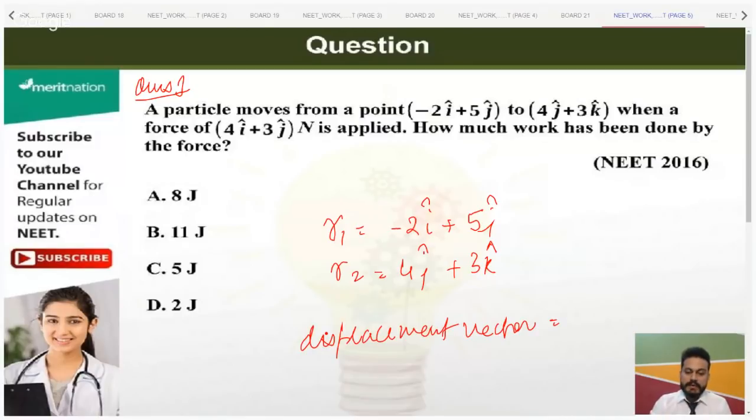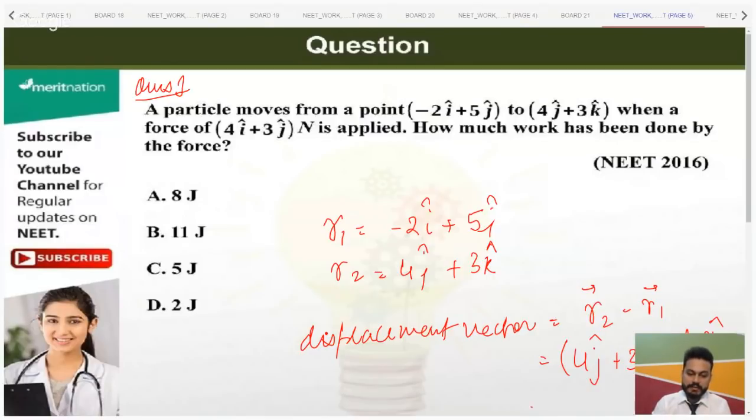So for that, we need to find the displacement vector, and it will be R2 minus R1. Okay, so what is R2? That is 4j plus 3k cap. And what is R1? R1 is minus 2i plus 5j. Okay, so let's see what it is.